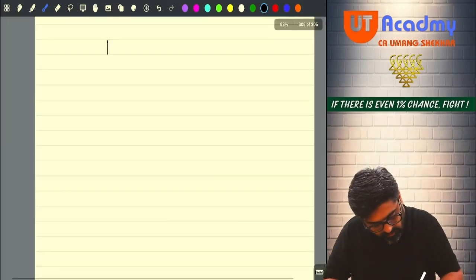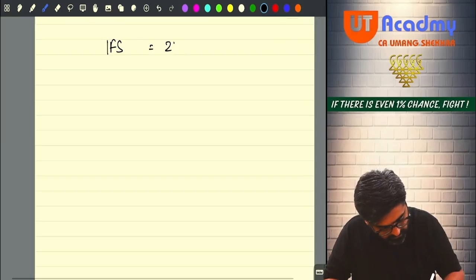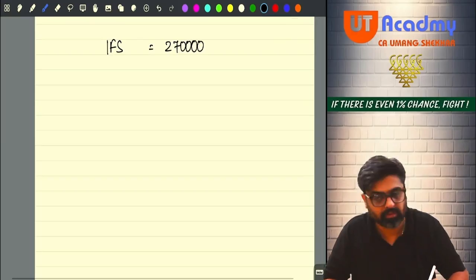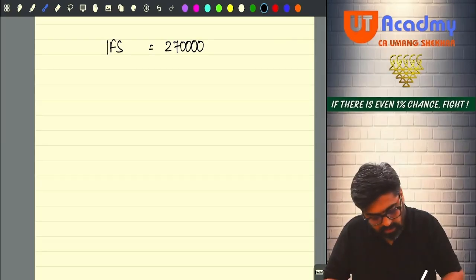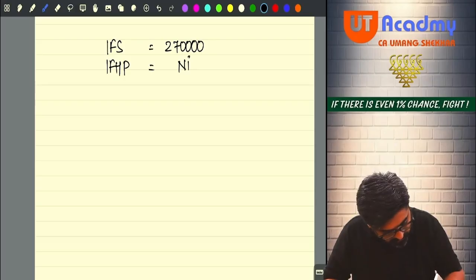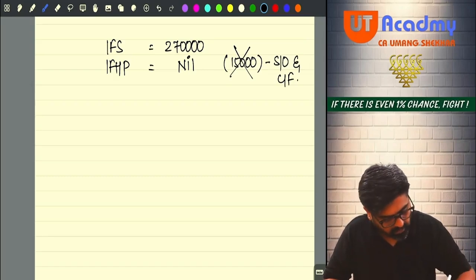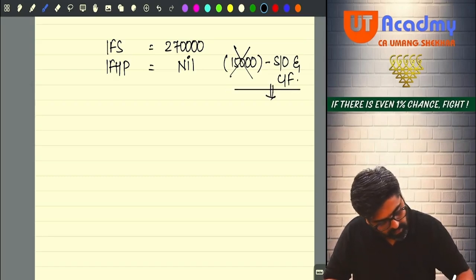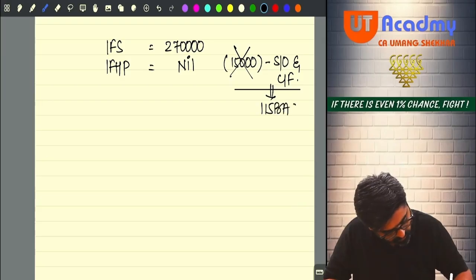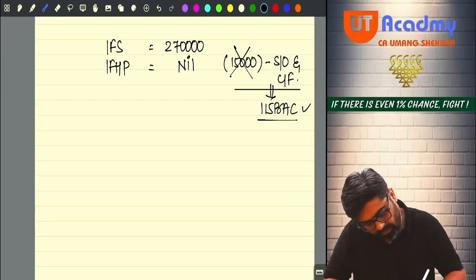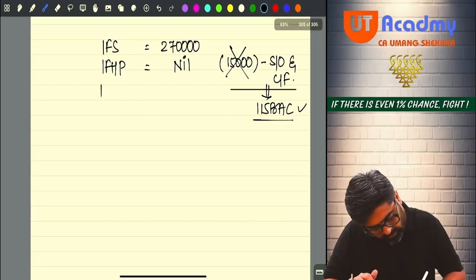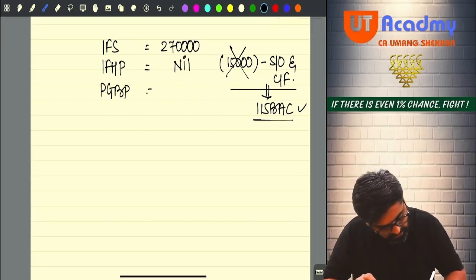Okay, income from salary full 2,70,000 we are supposed to take, because we cannot set off the house property loss against this. Income from house property, taxable income is nil, and the 15,000 loss which was there is not allowed as set off, and carry forward is not possible, because 115 BAC is followed by the assessee. Done. Then income from house property, then there is PGBP, entire income is gone.